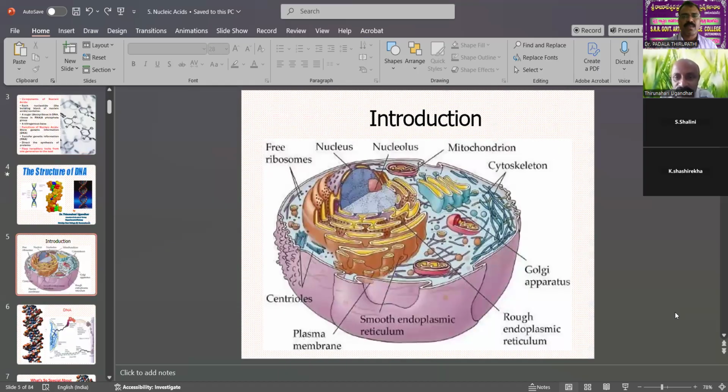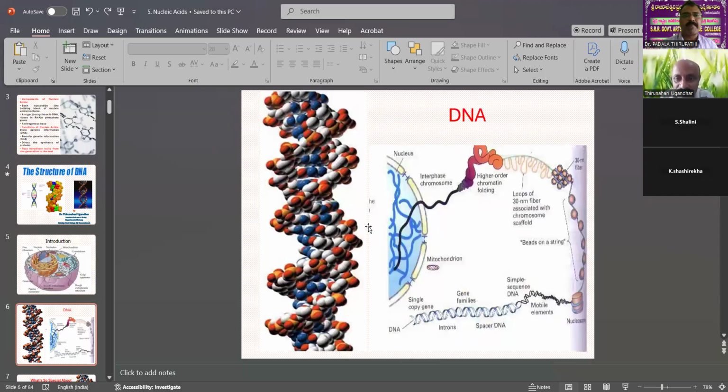Then, where is the DNA present in the cell? The cell has a separate part, like a brain of the cell, which is called the nucleus. In the nucleus there are the nuclear membrane, nucleoplasm, nucleolus, and chromatin bodies. The nucleoplasm has a separate acid nature, called nucleic acids, in the center part of the nucleus. Every cell has these nucleic acids present in the nucleoplasm, which are the DNA structures.